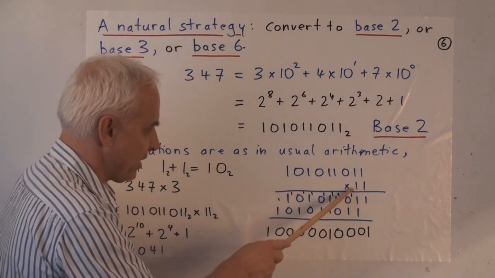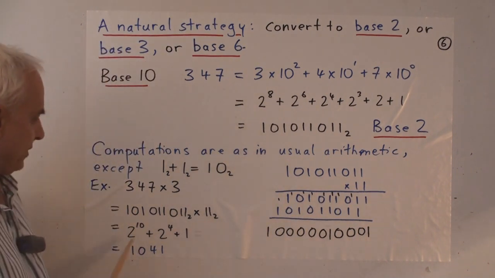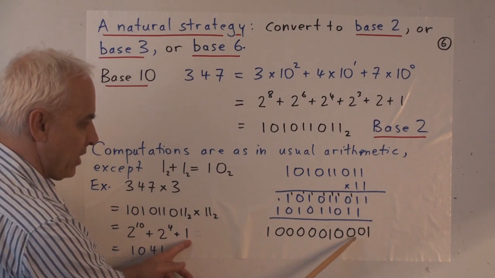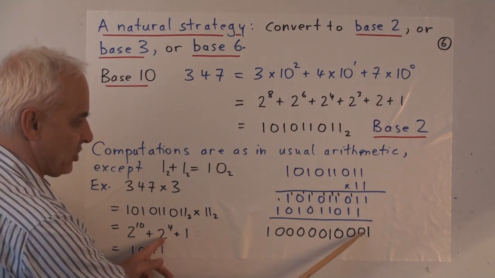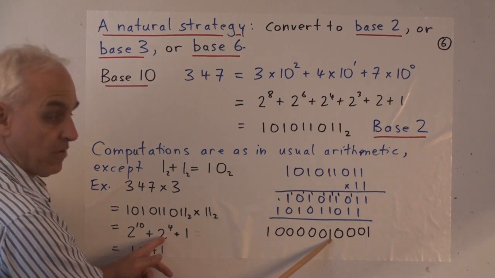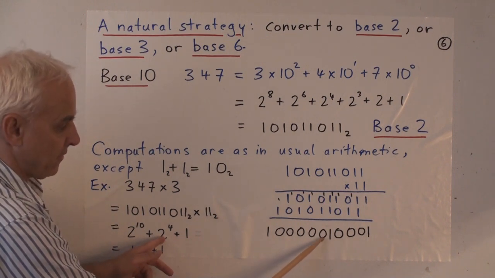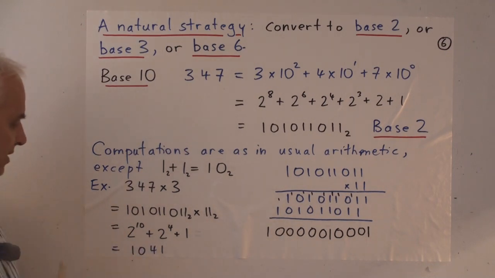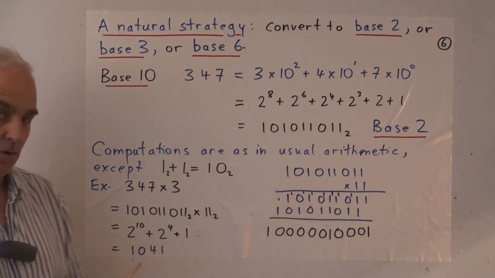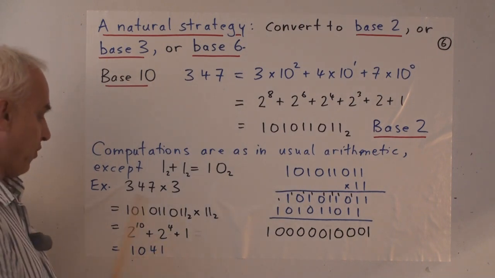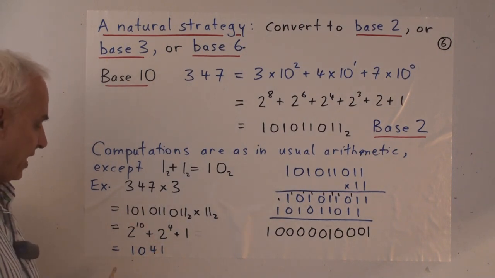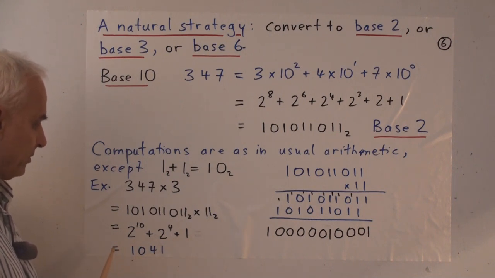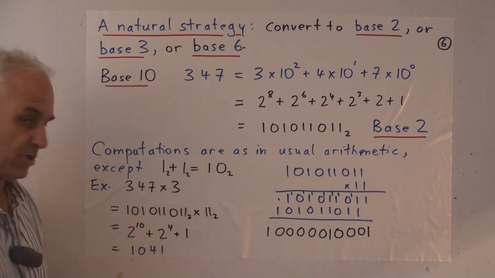So that's 347 times 3. And what we get is 1, and then 2 to the 4th. Because that's 2, 2 squared, 2 cubed, that's the 2 to the 4th column. 2 to the 5th, 2 to the 6th, 2 to the 7th, 2 to the 8th, 2 to the 9th, that's 2 to the 10, so it's 2 to the 10. 2 to the 10 is 1024, 2 to the 4th is 16, you add them up, you get 1040, you add one more, you get 1041, which is 347 times 3.